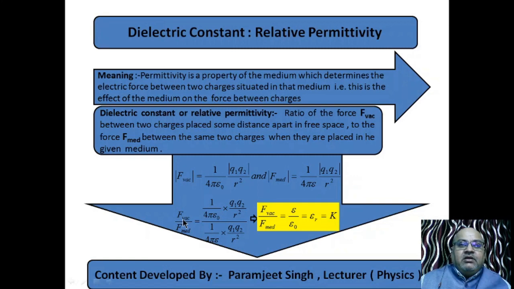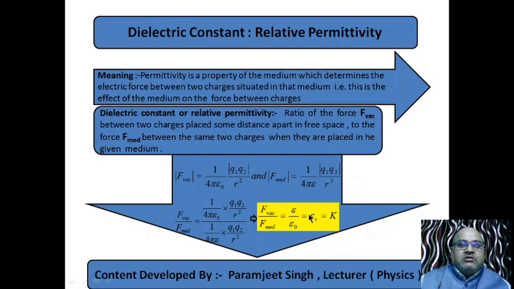Divide F vacuum by F medium. 1 by 4 pi epsilon naught cancels, 4 pi cancels, q1 q2 by r square cancels. Epsilon goes to the numerator, epsilon naught goes to the denominator.